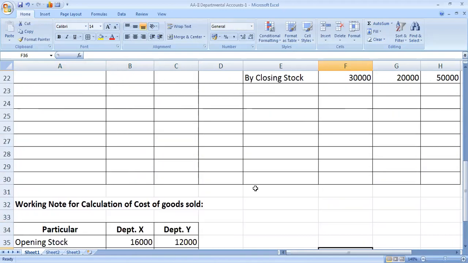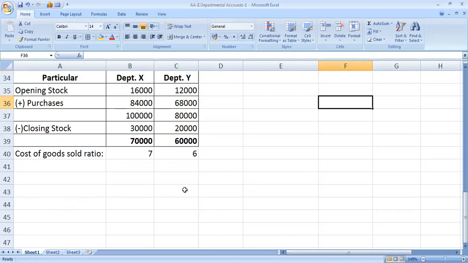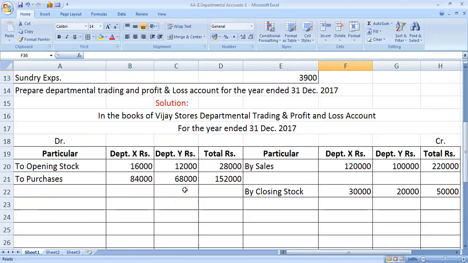In the ratio of 7 is to 6, distribute all these items.